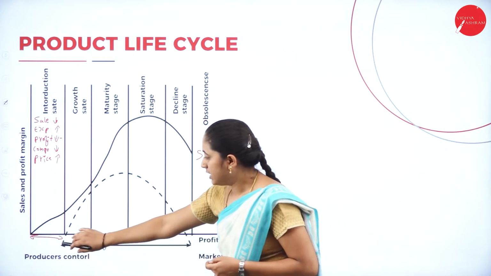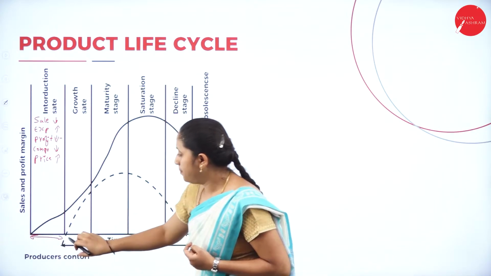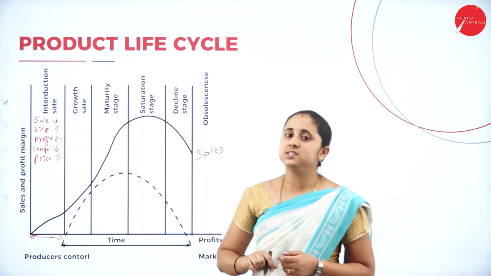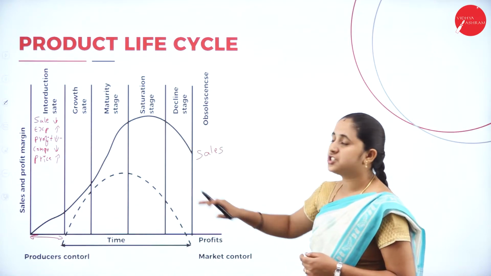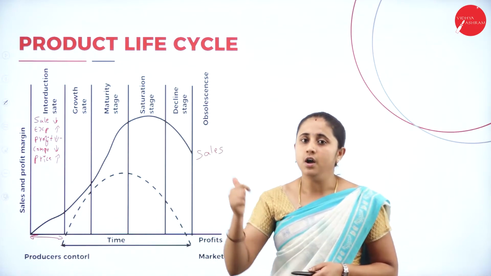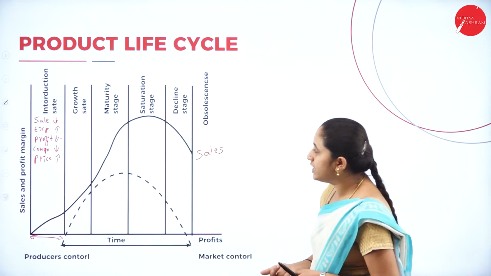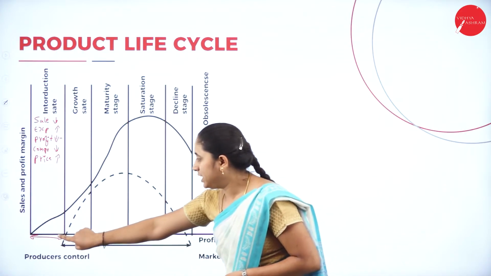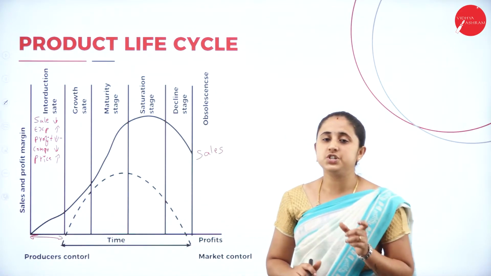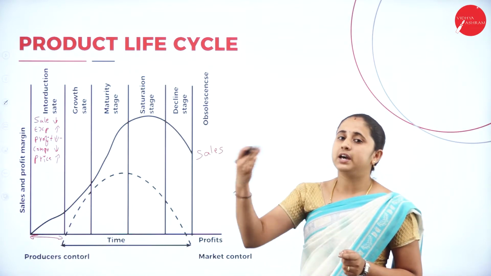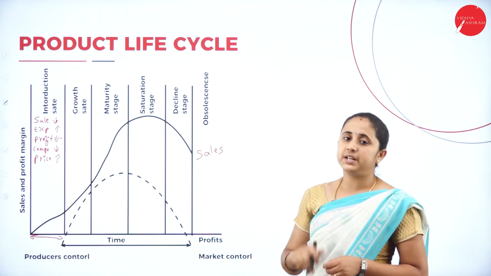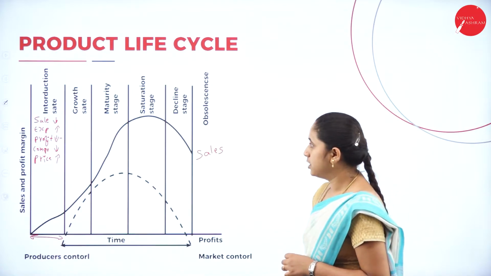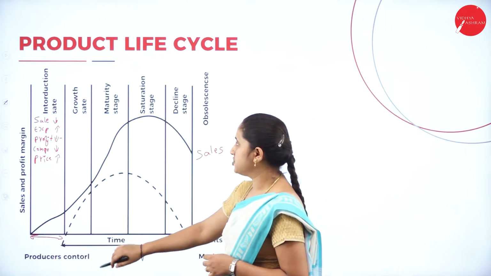So this is the timeline. You need to minimize the time as much as possible. In the introduction stage, sales are very low and profit is low or negative. So you need to minimize the introduction stage time so that the company can earn more as well as increase their sales. So this is all about the introduction stage.